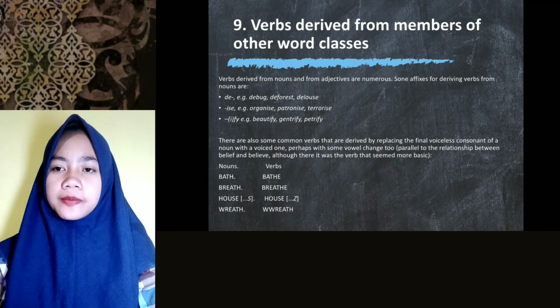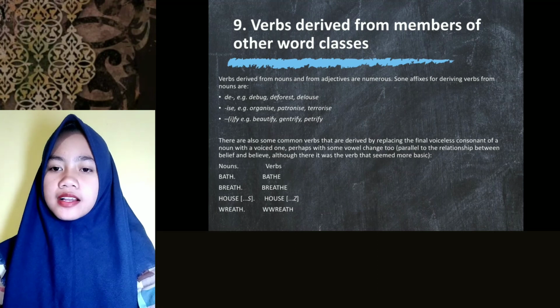Number 9 is verb derived from members of the other classes. Verbs derived from nouns and from adjectives are numerous. Some affixes for deriving verbs, in suffix ize, in the words book, the forest, and the laws. There are also some common verbs that are derived by replacing the final voiceless consonant of a noun with a voiced one.